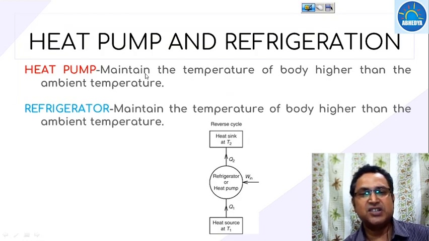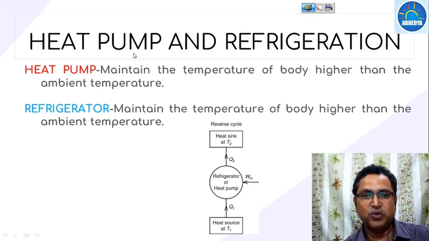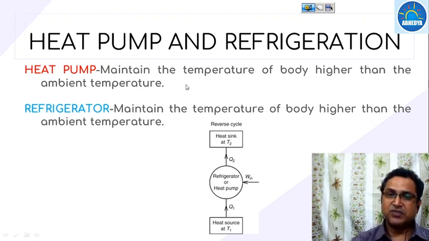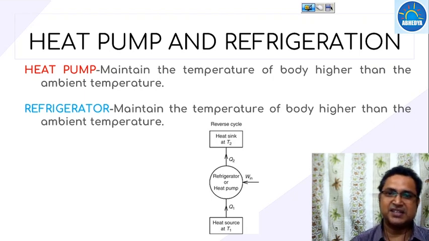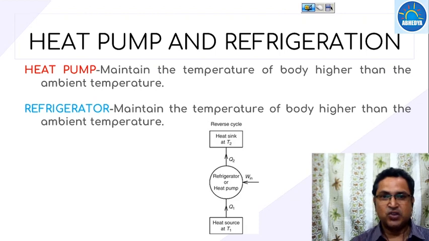So on the basis of the Clausius statement, two devices have been developed, known as heat pump and refrigerator. Heat engine basically works on the basis of the Kelvin Planck statement, while heat pump and refrigerator work on the basis of the Clausius statement. Always remember this thing.